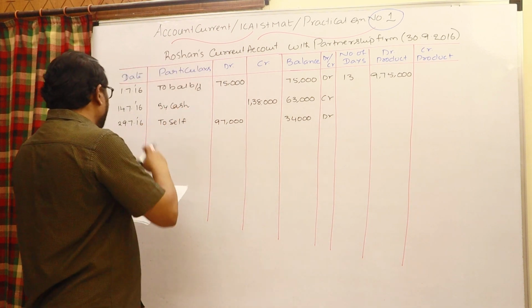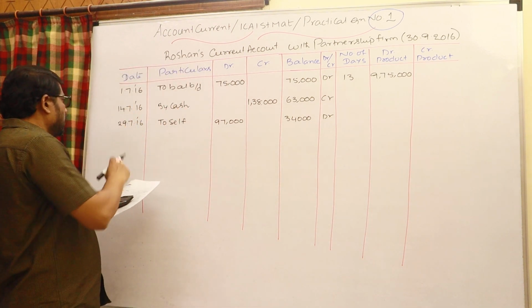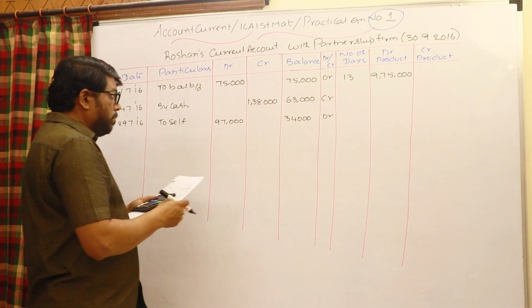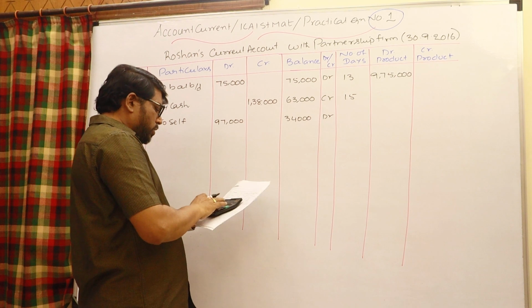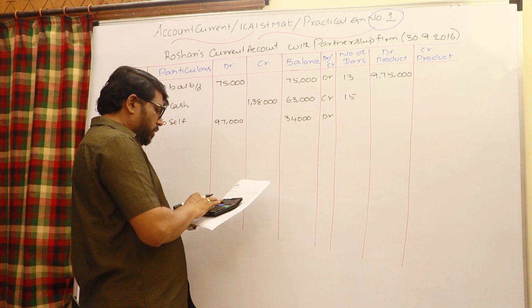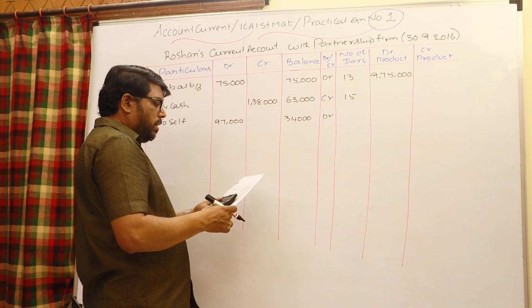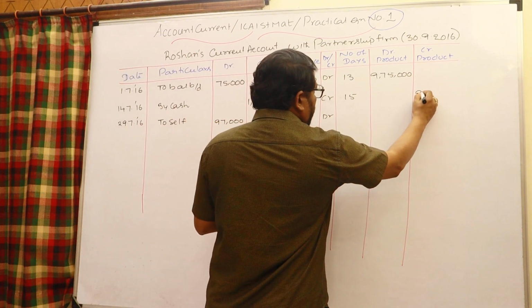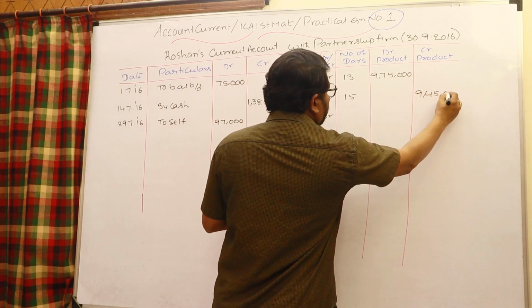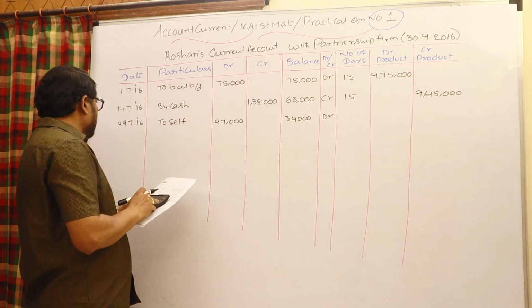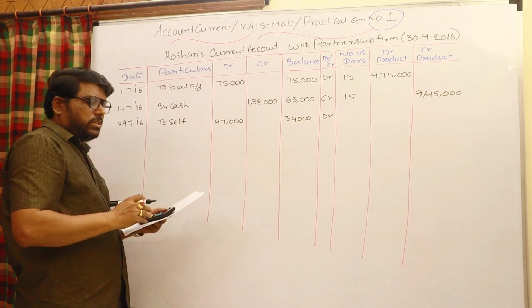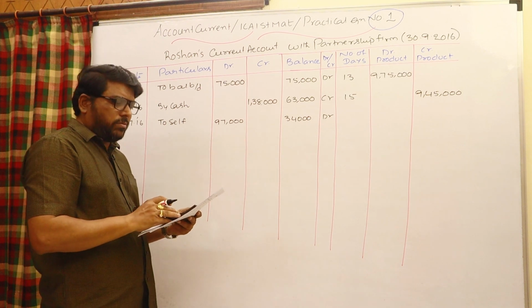You can calculate the number of days to the earlier transaction. From 14th to 29th, the number of days is 15. Therefore, 63,000 into number of days 15. Write the product 9,45,000. It is a credit product. For this you have to wait for the next transaction to calculate the number of days and also the product.